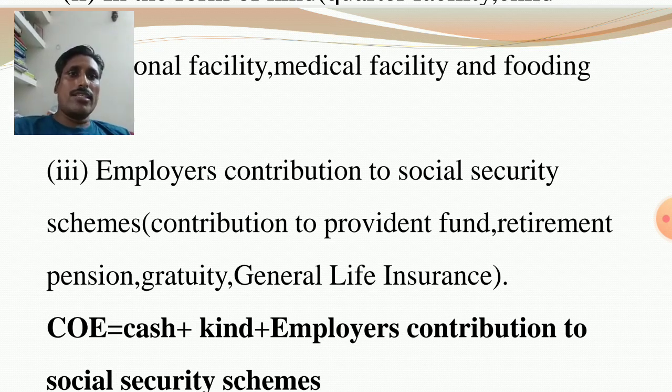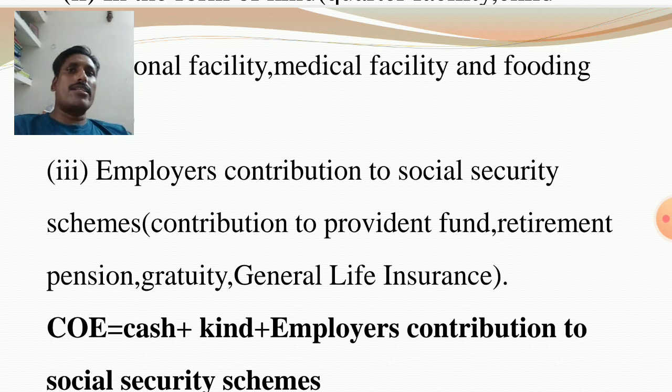Similarly, there is provident fund. In each and every month, suppose in my example, 10% is deducted from the employee's salary and 10% is given by the employer, and it is deposited. In an emergency, the employee can release this money and meet the need.